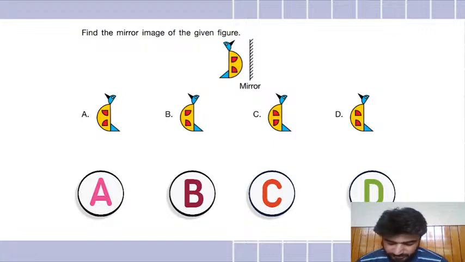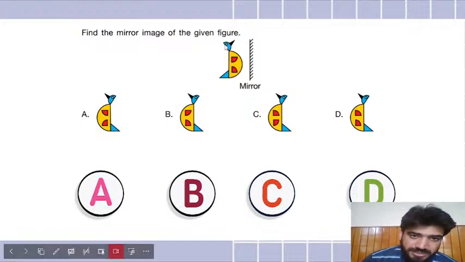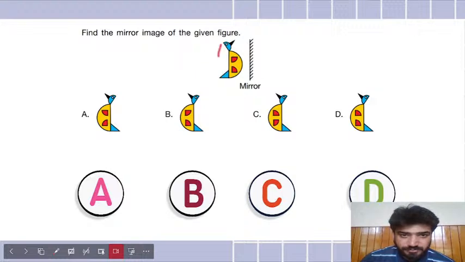Okay, Arya changed it to A. Pavika is saying A also. Very good. So most of you are saying A. Why? Because the head and the foot went to the opposite side here. Isn't it?